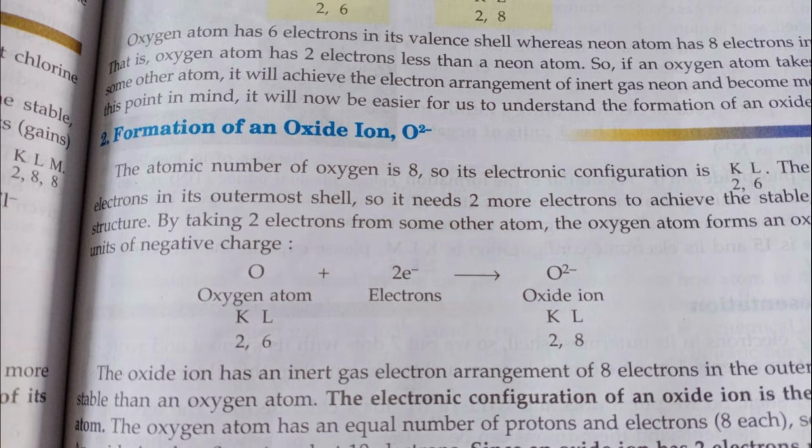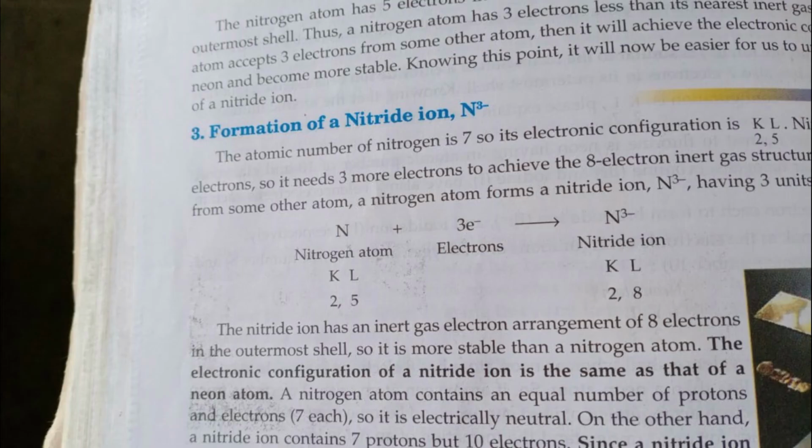Nitrogen. Nitrogen belongs to the 7th element. It has 1s2, 2s2, 2p3. In its outermost configuration it has 2, 5. So therefore 5 electrons are there in the outermost orbit. By accepting 3 electrons, it becomes equal to the inert gas configuration neon. So therefore it accepts 3 electrons to become N3 minus, which means nitride ion.